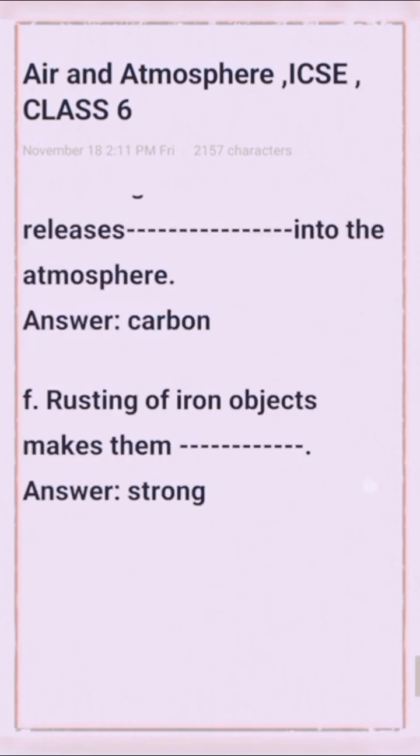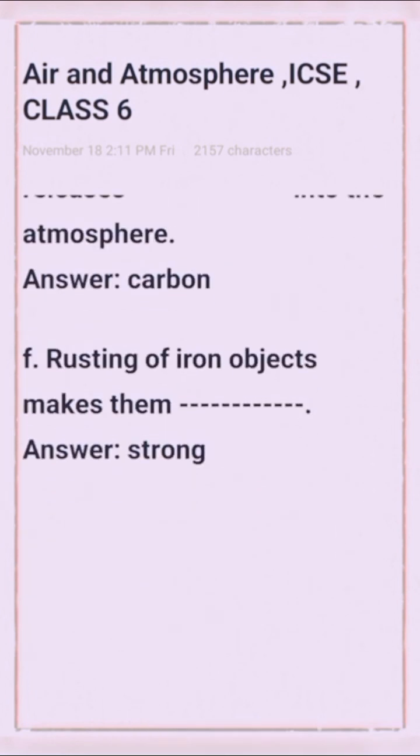Next question. Rusting of iron objects makes them strong. That is, rusting of iron objects makes them strong.